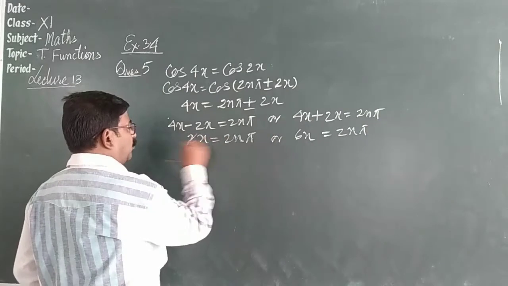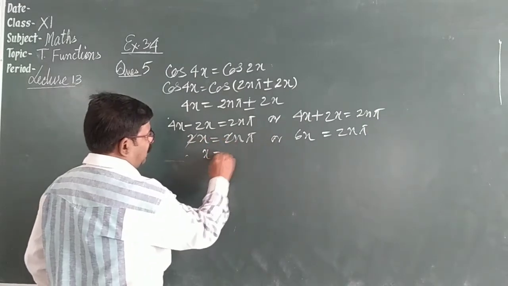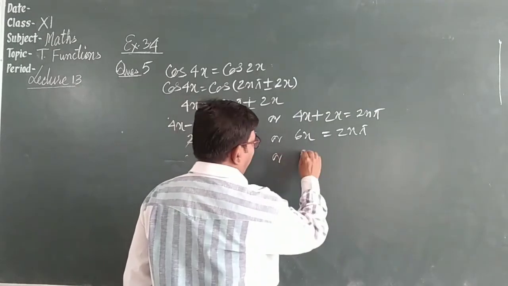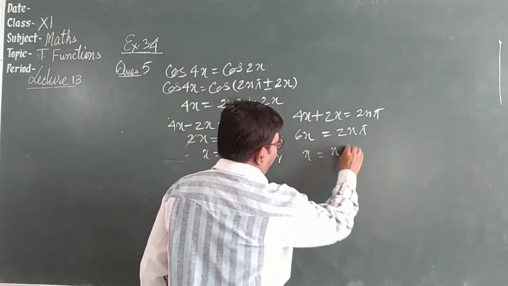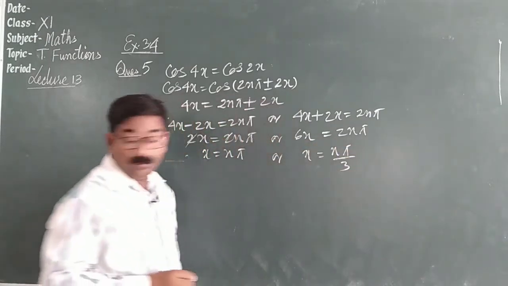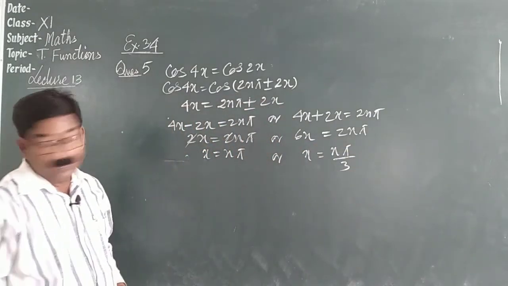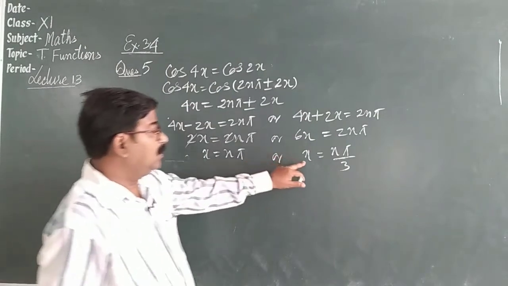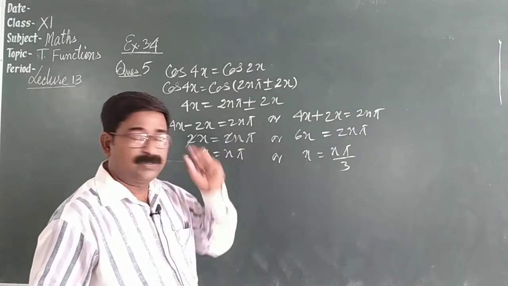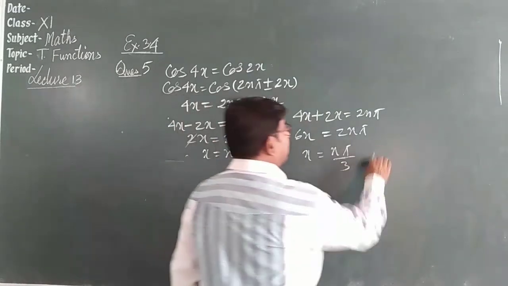Here 2 and 2 will go. We have x is equal to n pi, or here x is equal to n pi by 3. This will go in the denominator. So what is the answer? n pi or n pi by 3. Got it? Very simple questions. Now this becomes the answer.